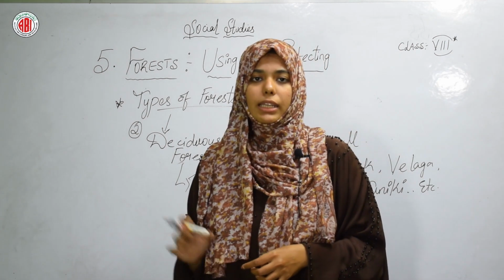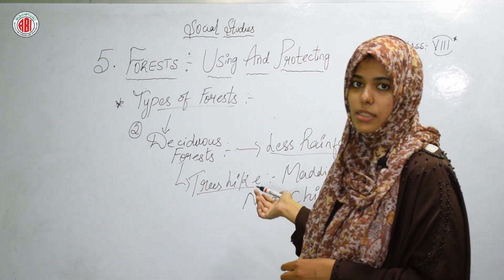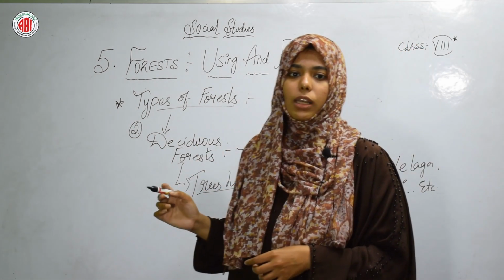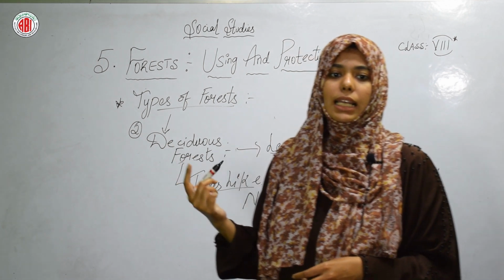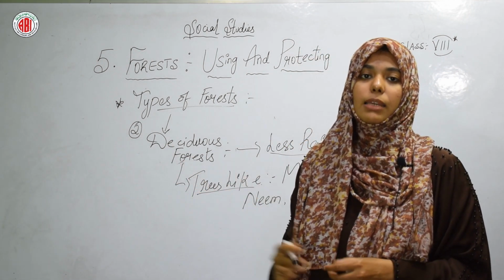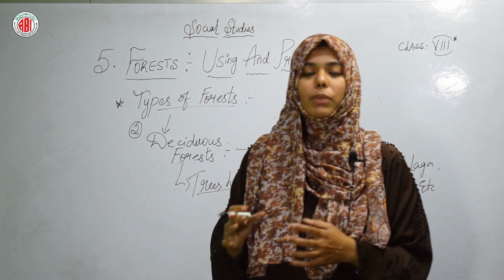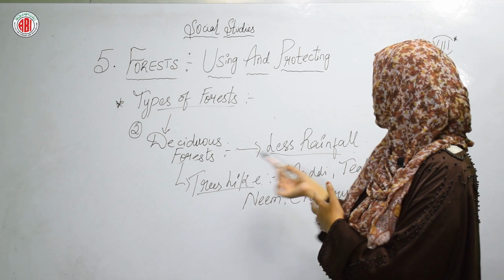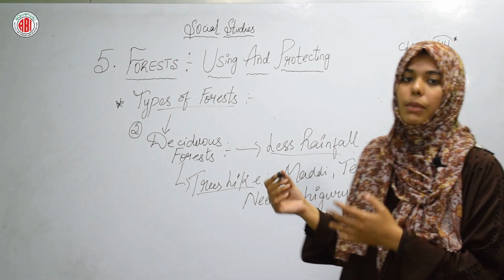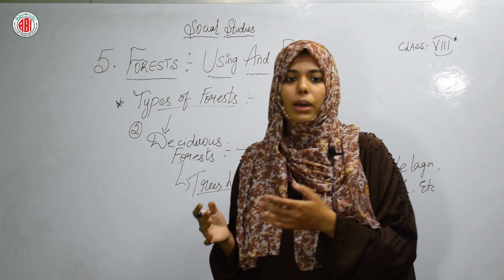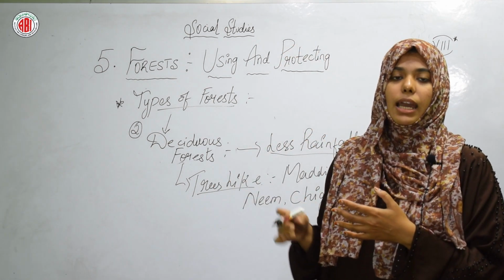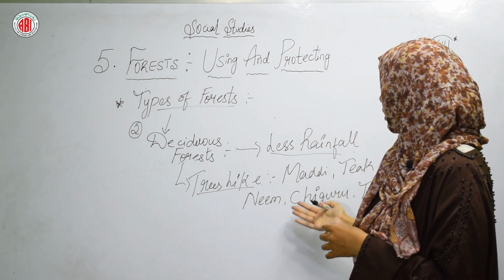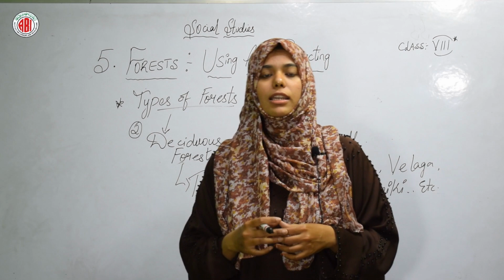Widespread in Telangana. So, where will such forests with less rainfall be found? In Adilabad, Warangal, Khammam, Nizamabad, Karimnagar and some areas of Mehboob Nagar districts. So, the deciduous forest with less rainfall will be located in districts like Warangal, Khammam, Nizamabad, Karimnagar and some areas of Mehboob Nagar, etc. These are all the names of the trees. Okay? I hope it is clear to everyone.